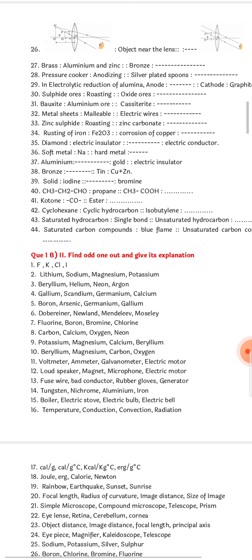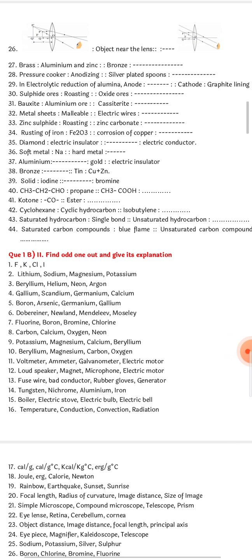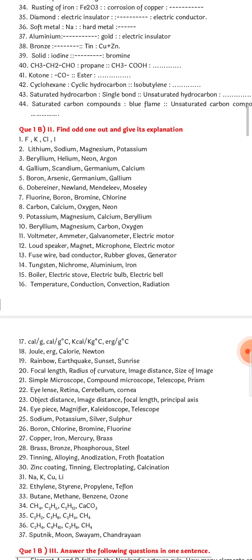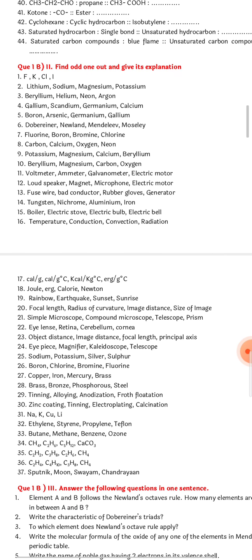Next, cyclohexane cyclic hydrocarbon. Isobutylene will be, obviously iso means it is branched hydrocarbon. Saturated hydrocarbon single bond. Unsaturated hydrocarbon will be double or triple bond. Write in words, same way. Saturated carbon compounds blue flame. Unsaturated carbon compounds will be yellow flame. Okay, so this way we have completed the correlation. Kindly note the answers, write and practice, children.